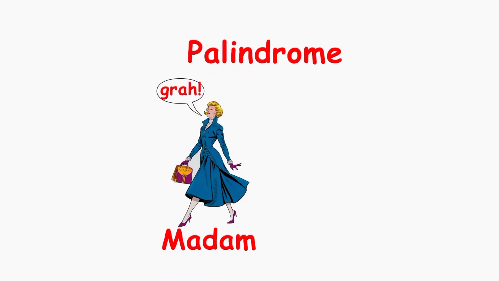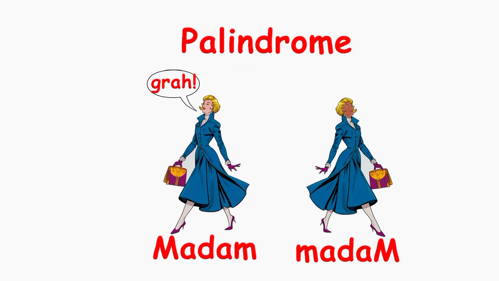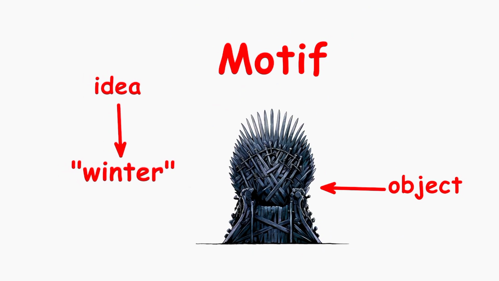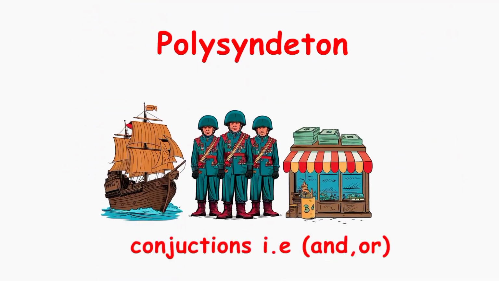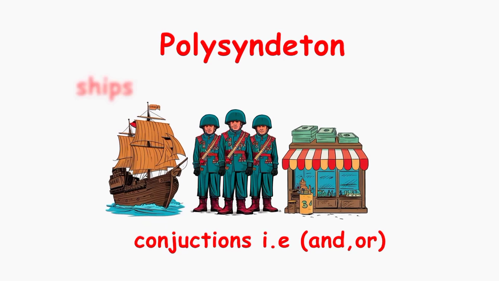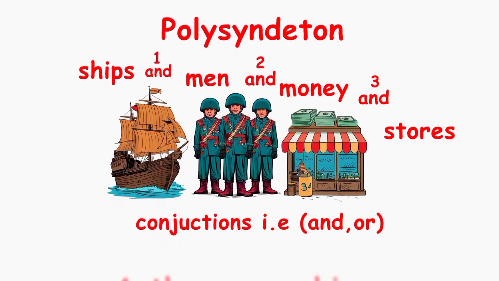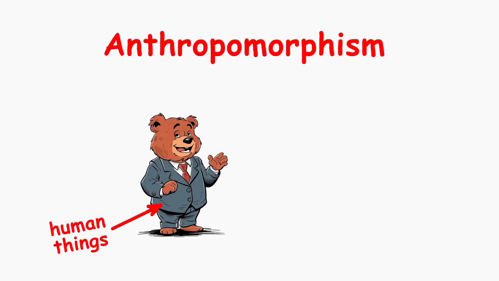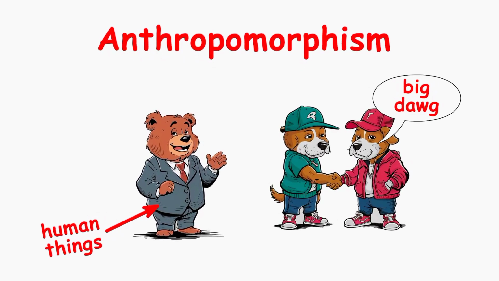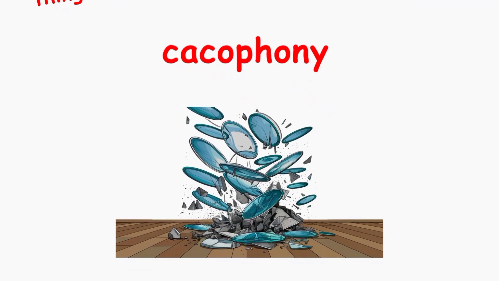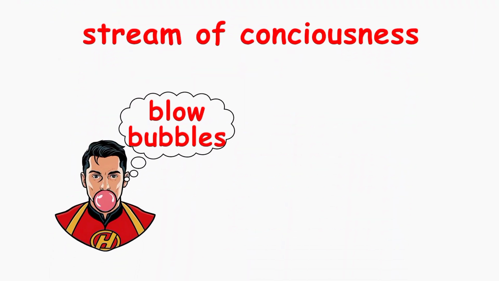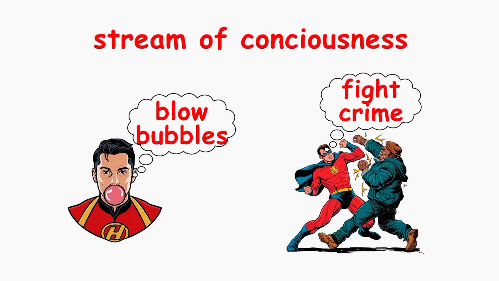Palindrome, a word or phrase that reads the same backward and forward. Madam is an example. Motif, a recurring idea, object, or image in a story. Polysyndeton, using extra conjunctions in a sentence for effect. We have ships and men and money and stores. Anthropomorphism, making animals or other non-human creatures do human things. Talking animals in cartoons are a common example. Cacophony, harsh or unpleasant sounds, like plates crashing on the floor. Stream of consciousness, writing that follows a character's thoughts as they happen, often jumping from one